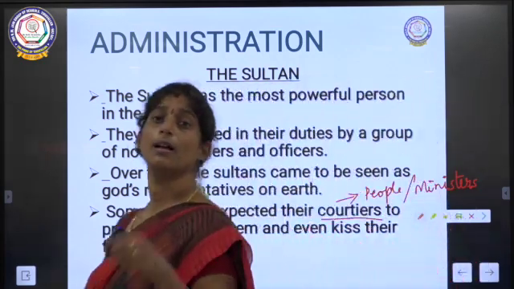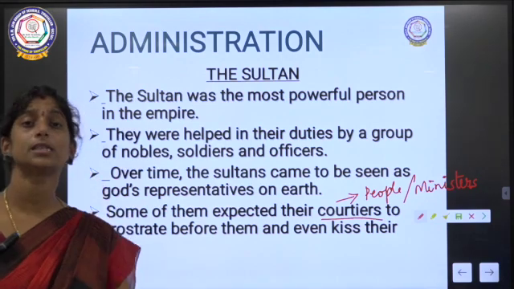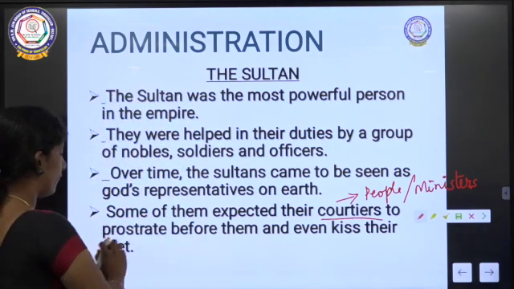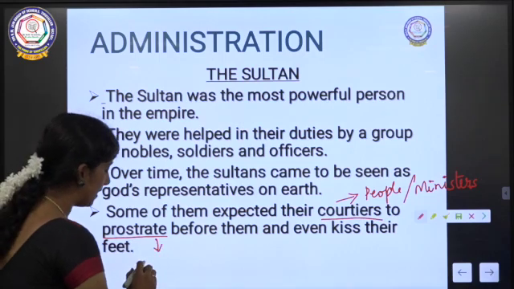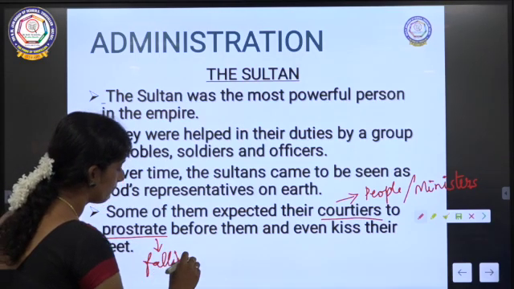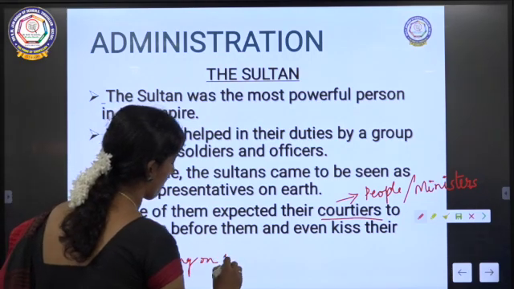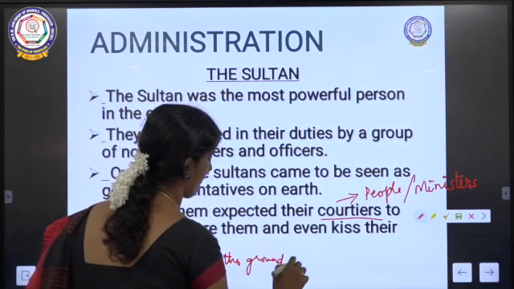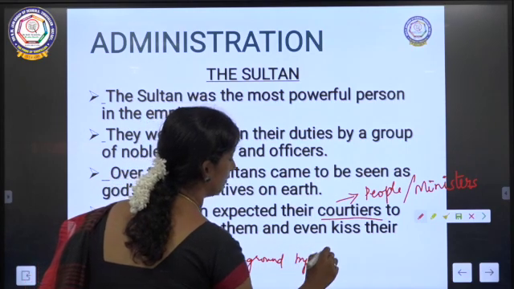These sultans expected their courtiers to prostrate before them. Prostrate means falling on the ground by stretching their body.